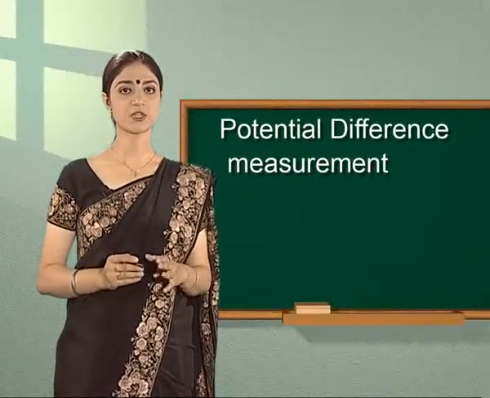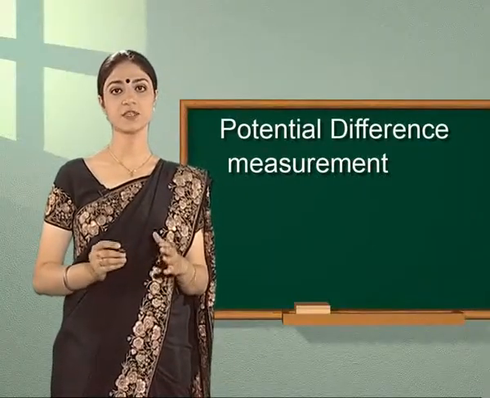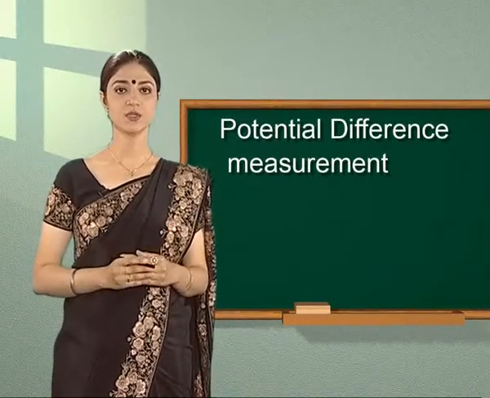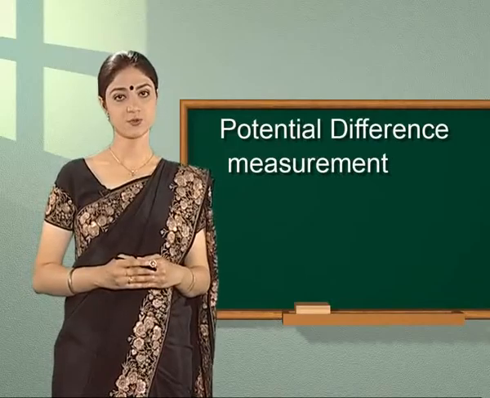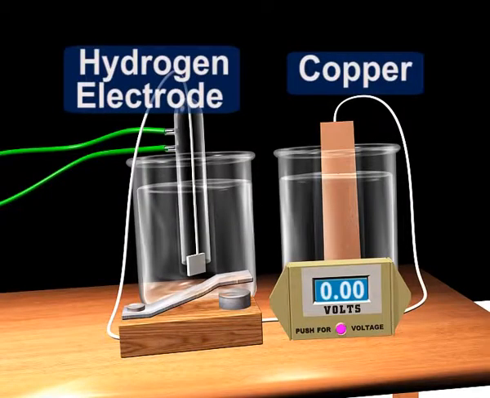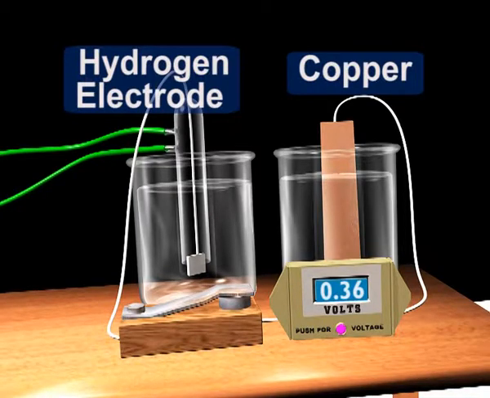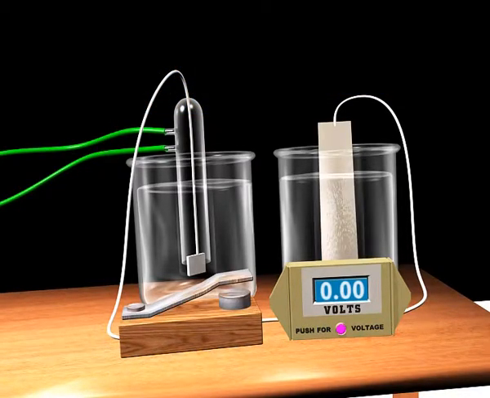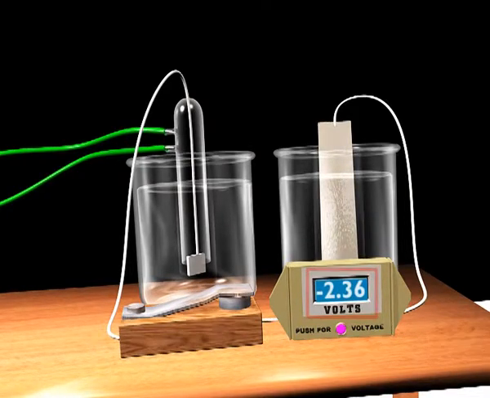The electrical potential difference set up between the metal electrode and its solution is known as electrode potential. In this case, copper is positive with reference to hydrogen electrode having value of plus 0.36 volts, and magnesium is negative having a value of minus 2.36 volts at 298 Kelvin.